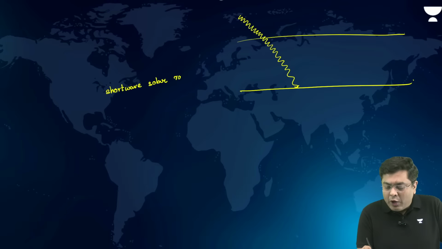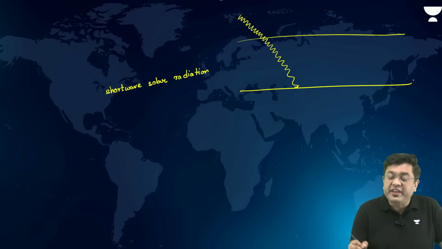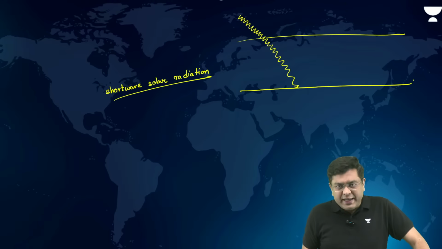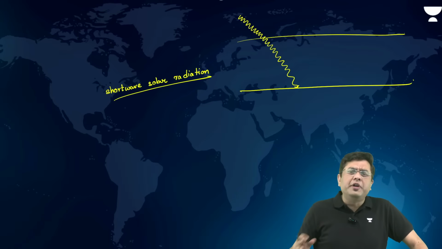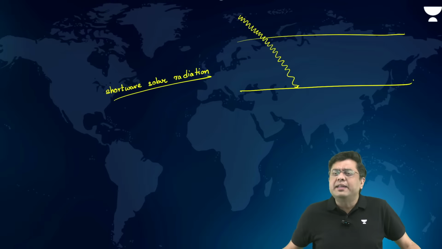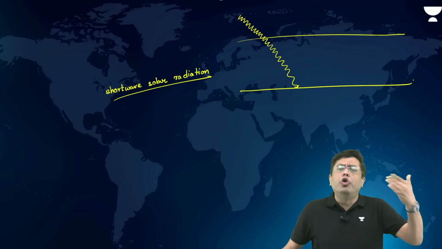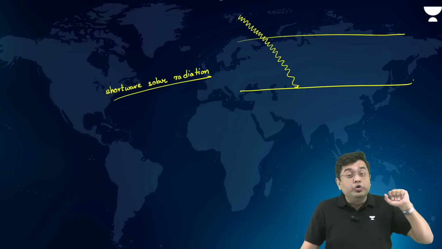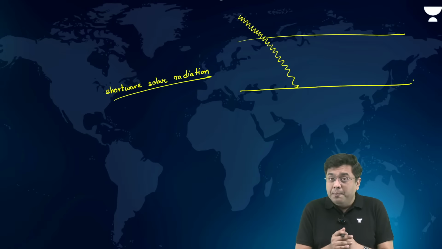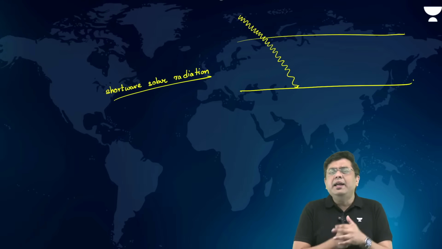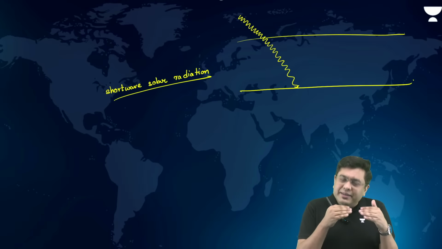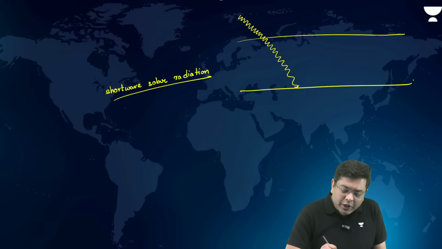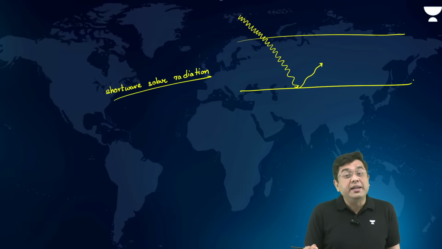After that, the ground surface heats up and starts acting as a hotter object in itself. But even if the ground surface heats up, what is the maximum temperature that the ground will achieve? 30 degrees, 40 degrees, 50 degrees, 55 degrees, not more than that. As compared to the sun, it will still be pretty cool, but nonetheless, it starts acting as a hotter object, and that is when that hot body starts emitting rays.